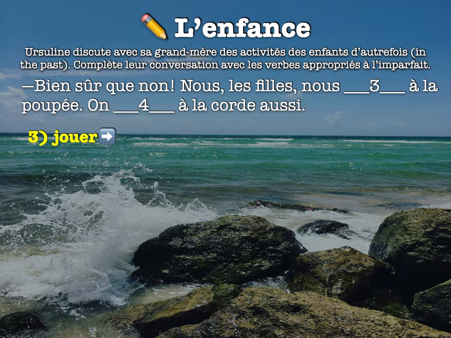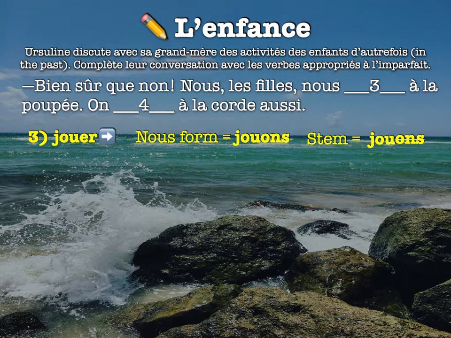So first I have to take my nous form, present tense, so I get nous jouons, right? To get the stem, I'm going to take jouons, take off the ONS, which gives me jou. Now I just need to look to see, well, who am I conjugating for? I'm conjugating for nous. So what's my nous ending for imparfait? It's IONS. So that's going to be jouions.